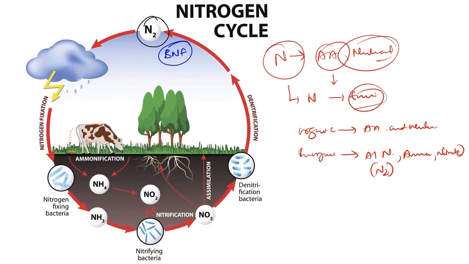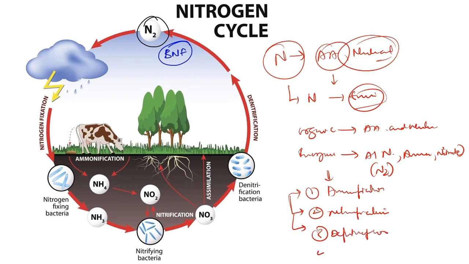In the environment, nitrogen is converted from one form to another in a cyclic process, and there are several mechanisms which aid this transformation. The different mechanisms which help in the transformation of nitrogen from one form to another are ammonification, nitrification, denitrification, and biological nitrogen fixation. We will discuss all of these mechanisms one by one.